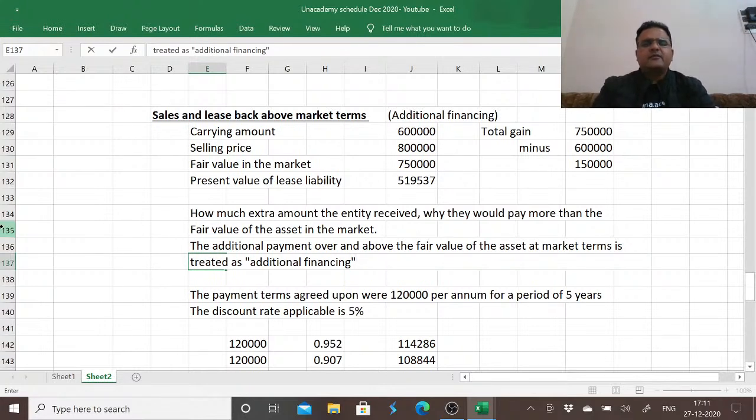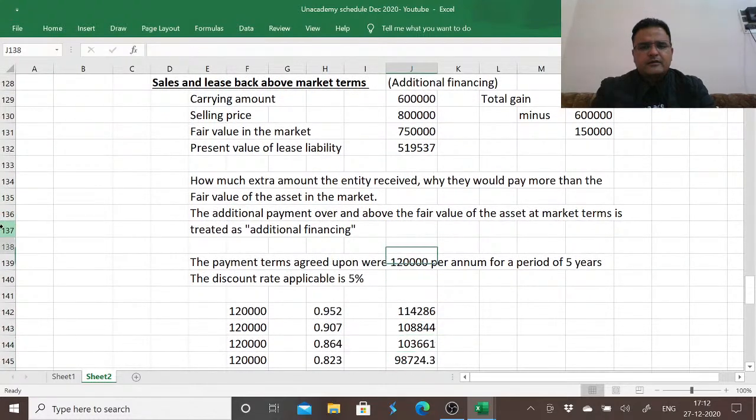We said that we are in need of money, so though you will be paying us 7,50,000, we request you to pay us 50,000 additional, and when we will be making the payments of lease to you, we'll also make the payment relating to this additional finance as well. So we decided that okay, we'll pay you 5,19,537 over a 5-year period, and we'll make the payments to you in this way.